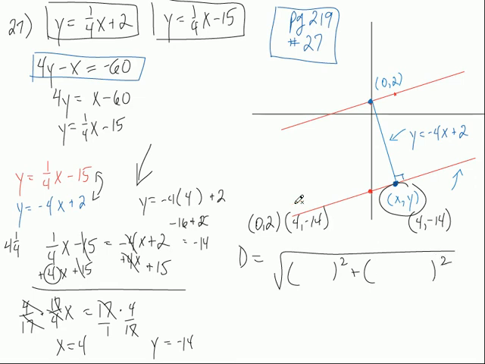All right? It's just plug and chug, right? So subtract the x's here. So 4 minus 0 is 4. And then subtract the y's. Negative 14 minus 2. What's negative 14 minus 2? It's negative 16. All right? You could make it negative or positive because you're going to square it anyway. It's going to be positive one way or the other.